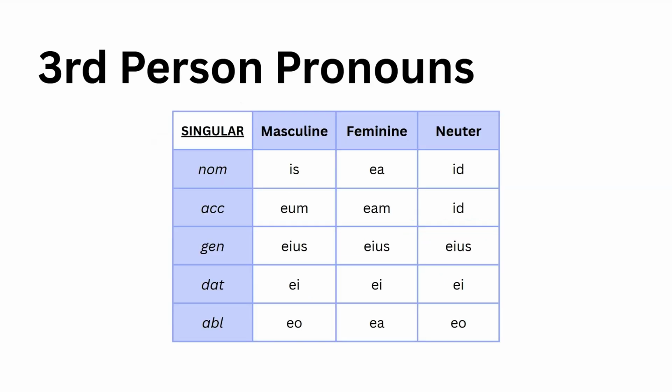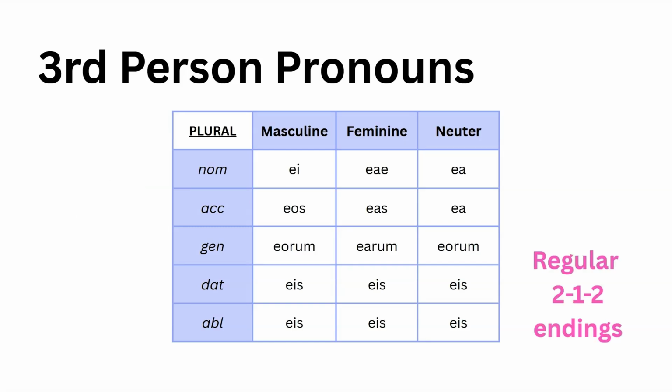Is, ea, id. This has become a little bit like an adjective in that it needs to be able to agree with all nouns. So we need all the cases, all the genders. There is no vocative case, just note that. So just like the first person pronoun table, there's no vocative section. We do, however, need the plural. Ei, eae, ea. These follow the regular 2-1-2 adjective endings. So that's quite nice. There's not a lot of new things to learn here. It's just to be aware that they exist.